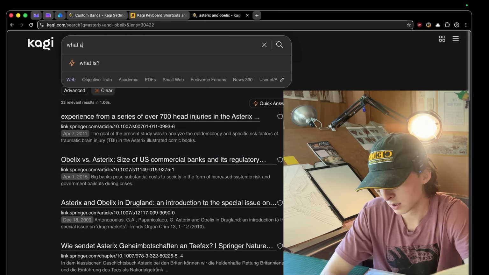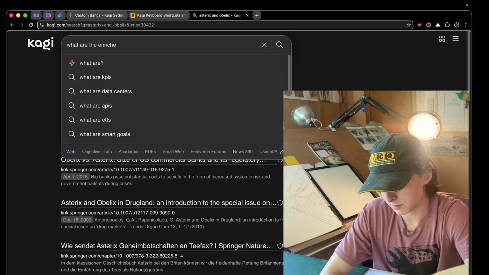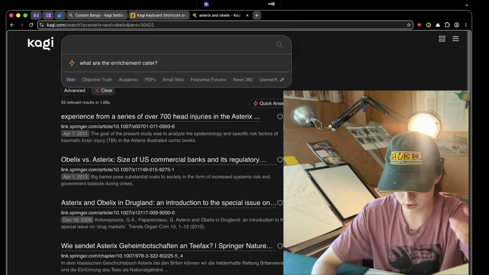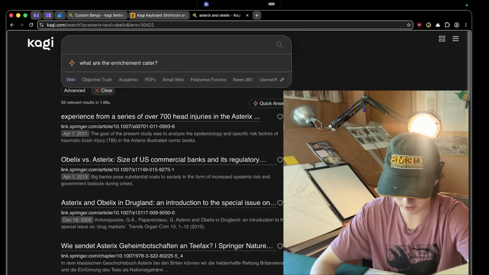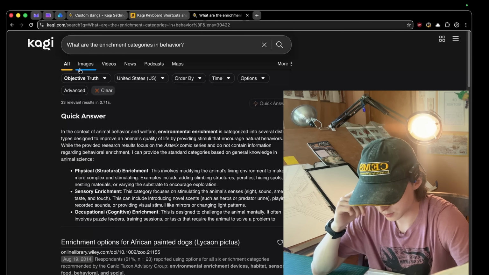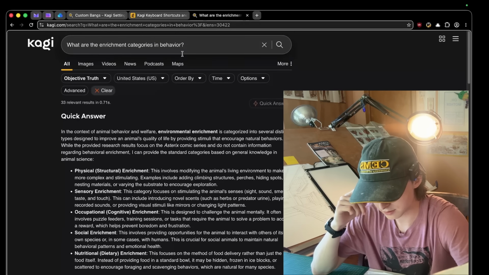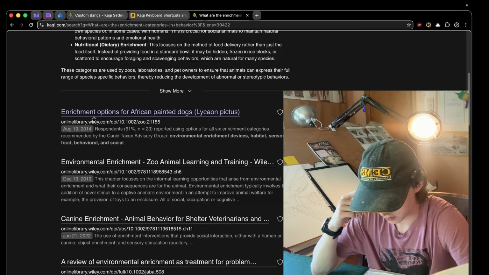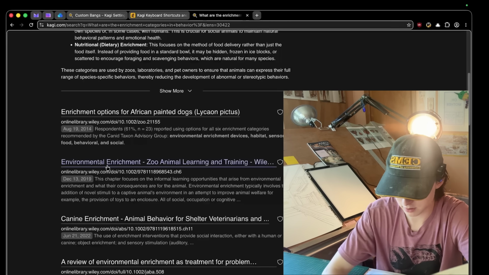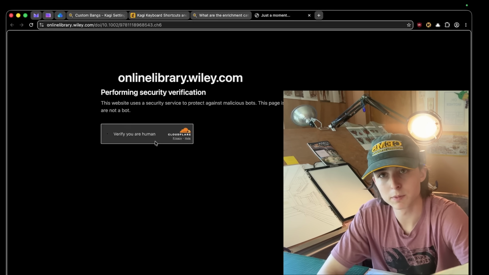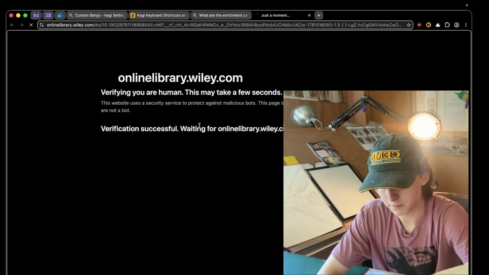What are the enrichment categories? Actually, let's use text-to-speech. What are the enrichment categories in behavior? Boom. And there we go. You can see with this advanced lens, and the question mark added this quick answer, but we're getting results from only specifically research papers. And I'm getting CAPTCHA'd up the wazoo because of my VPN.